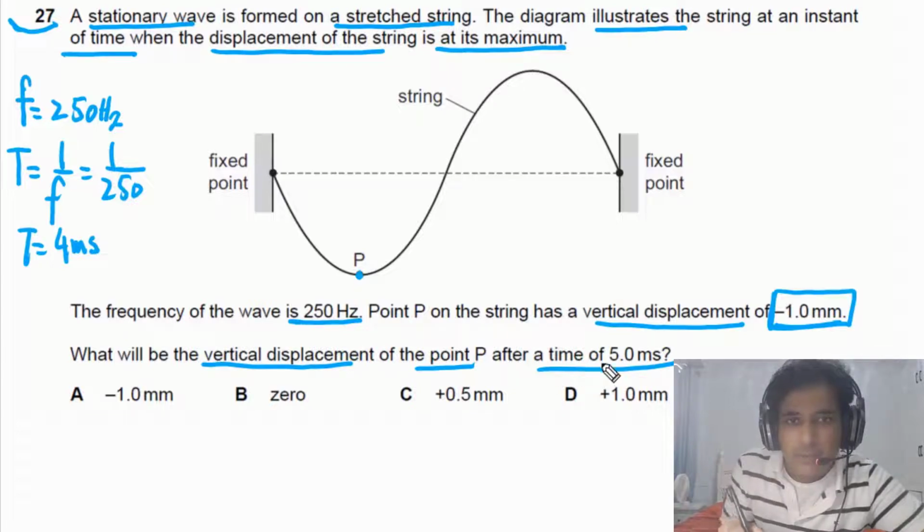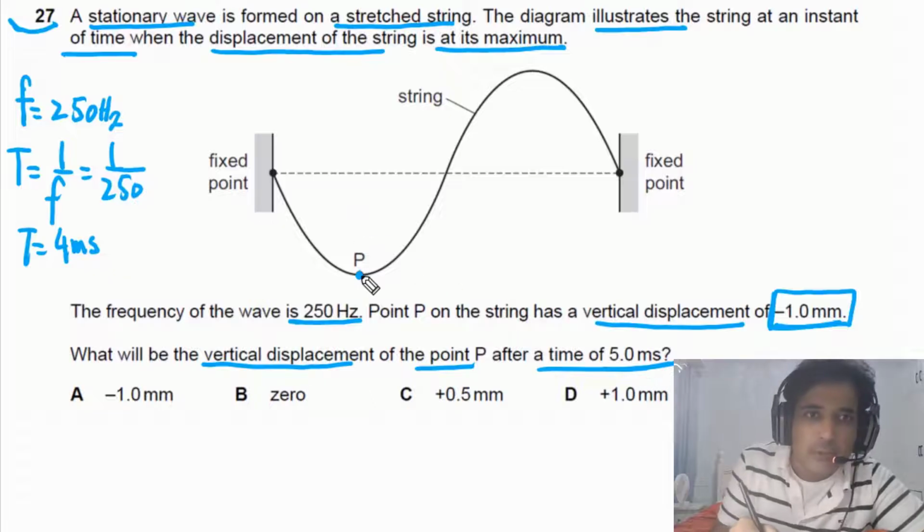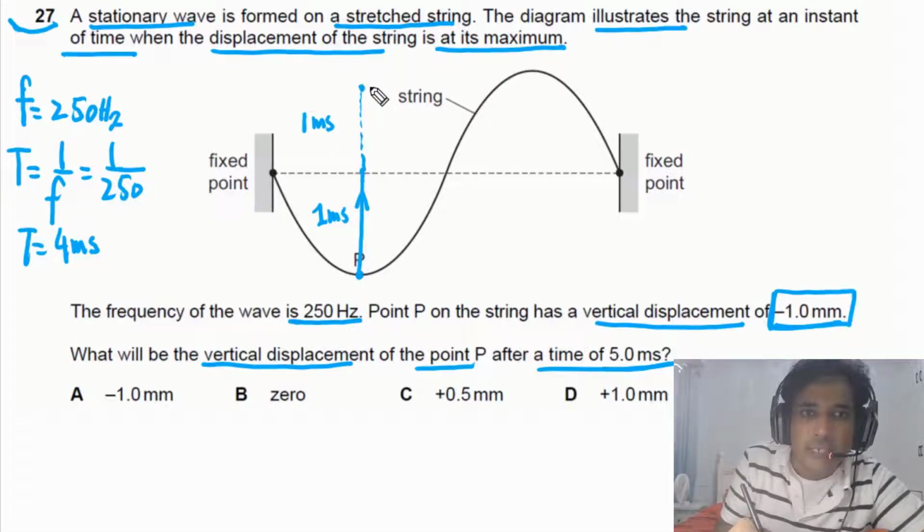We have to find out displacement after a time of 5.0 milliseconds. So if this particle moves from lowest point to this point, time taken is equal to 1 millisecond. And then when it goes to the highest position, again it will take 1 millisecond. And then it will start coming down.